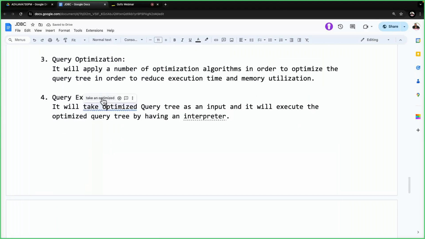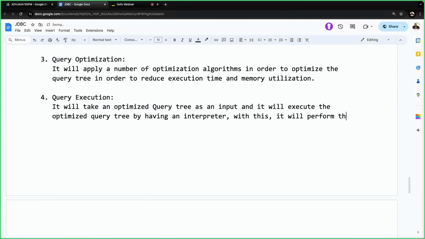By having an interpreter, it will take an optimized query tree as an input and execute the optimized query tree. It will perform the required database operation. That's it. Now these are the points I am giving here clearly.